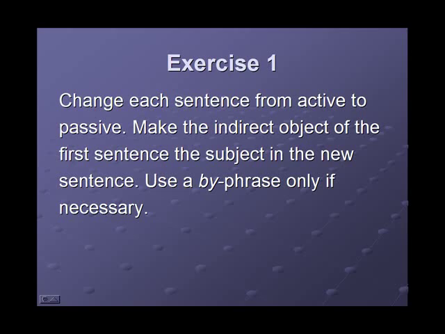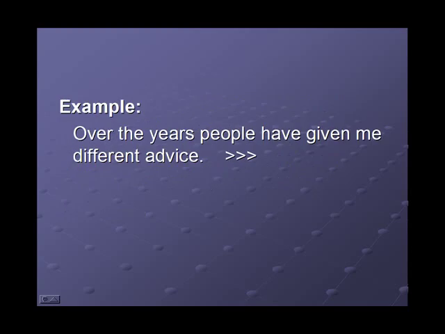Let's try a couple exercises. Exercise 1. Change each sentence from active to passive. Make the indirect object of the first sentence the subject in the new sentence. Use a by phrase only if necessary.